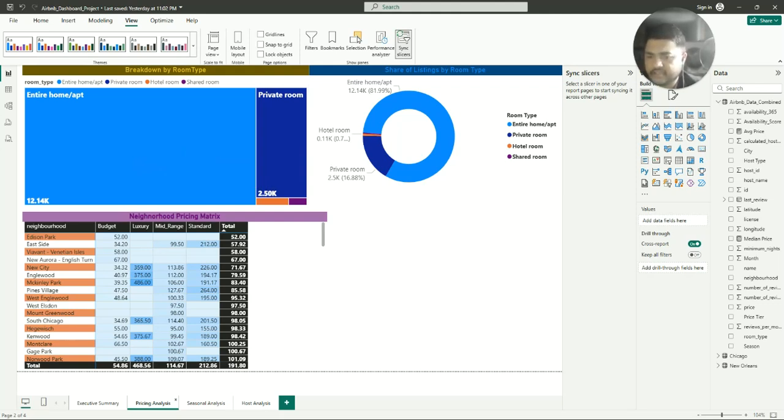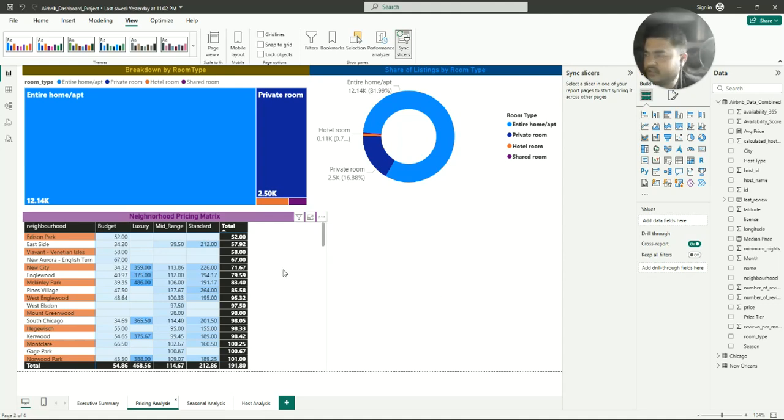The donut chart provides a clear, high-level view showing that for both cities combined, entire home apartment listings make up a vast majority of the market at nearly 82%, and this indicates a market that caters heavily to travelers seeking privacy and space. The tree map below allows us to dig deeper into specific property types, revealing the nuances between apartments, houses, condos, and more.